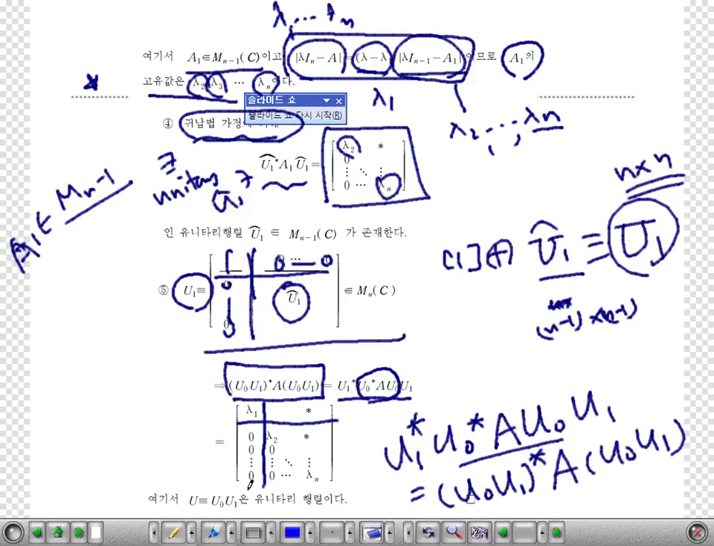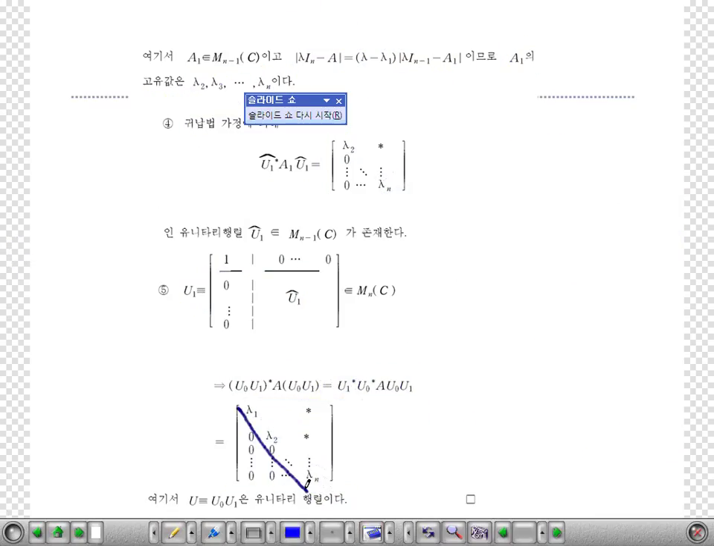you have this, because of the direct sum. The shape of this matrix is just like this. Here, this is an upper triangular matrix whose diagonal entries are lambda 1, lambda 2, up to lambda n. Now you have an upper triangular matrix whose diagonal entries are all eigenvalues of A.